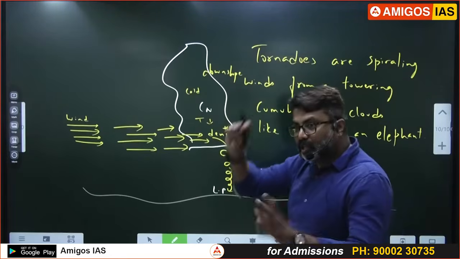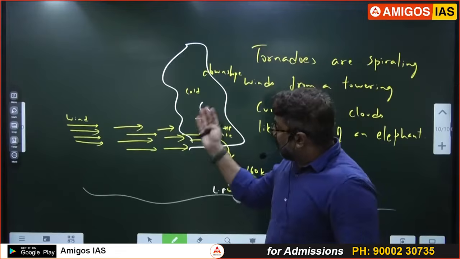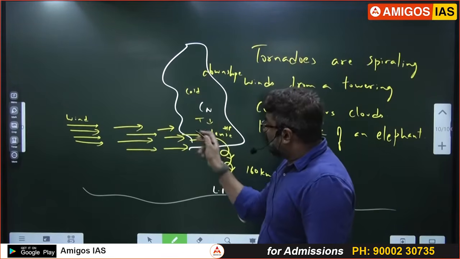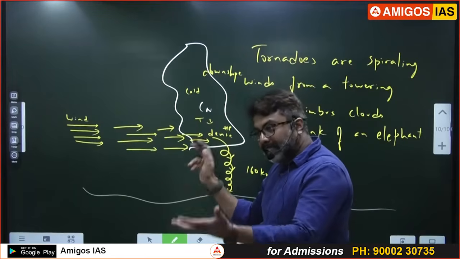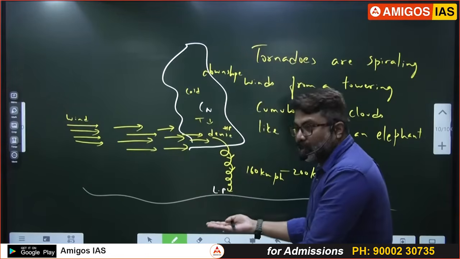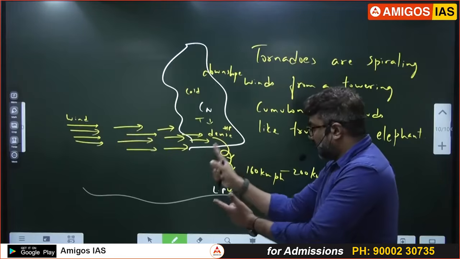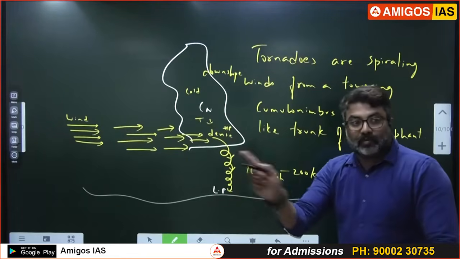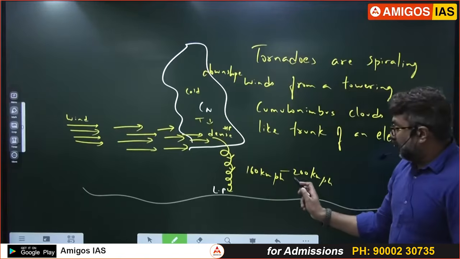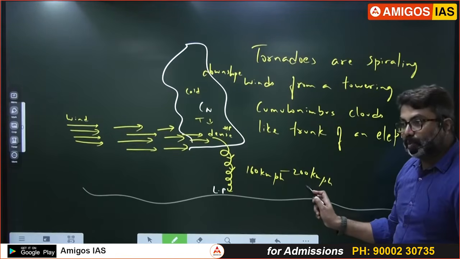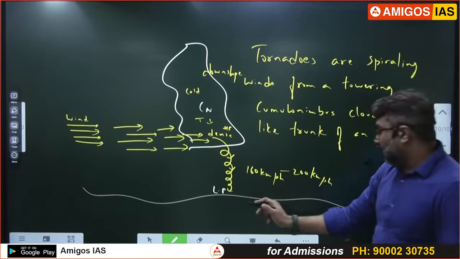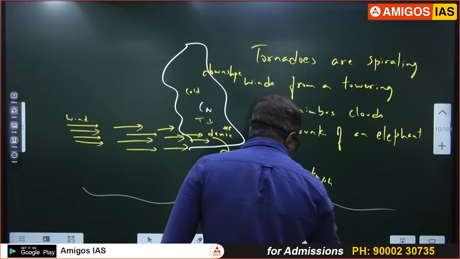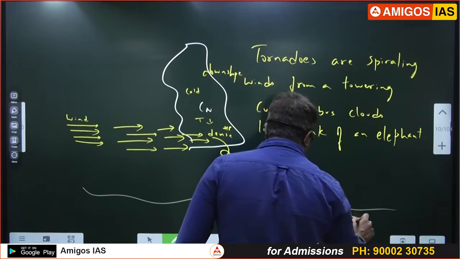So all of you got to know the formation. First, a cumulonimbus cloud should form. After it forms in the afternoon, when the winds blow, they should enter the cloud first. As soon as they enter, the temperature is low, so the air becomes cold, dense, heavy, and starts coming down towards the low pressure on the ground, from high pressure to low pressure. Then it starts rotating like this. The higher the pressure gradient, the faster the speed, the faster the twist. Speed ranges from 160 to 200 km per hour, causing a lot of damage, so loss of life and property.